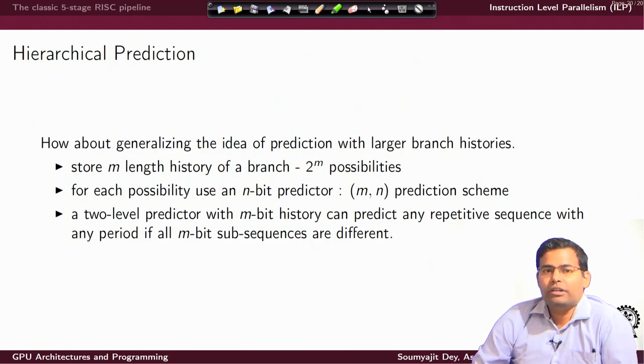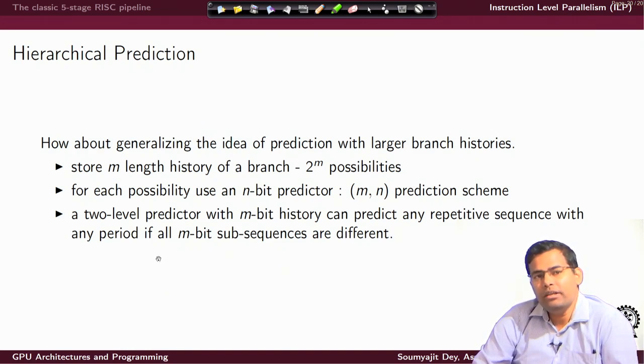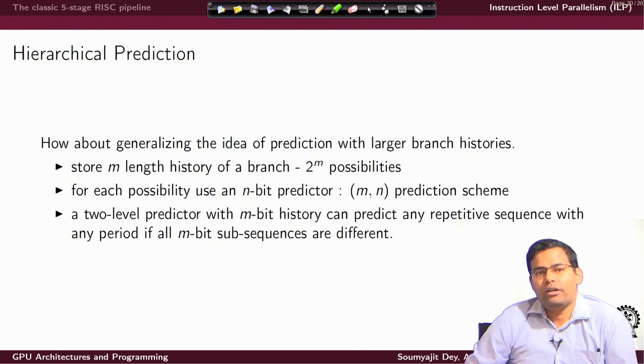It is known that if I have a 2 level predictor with an m bit history, it can predict any repetitive sequence with any period if all the m bit subsequences are different. Let us understand what it means.